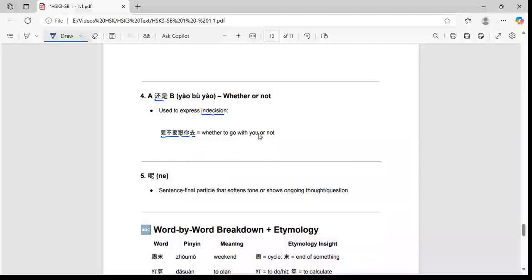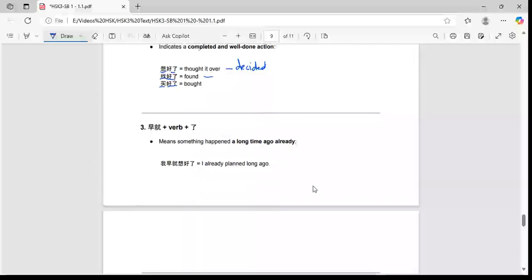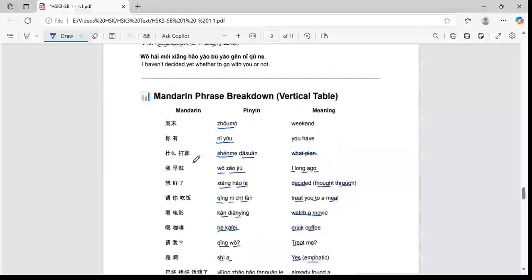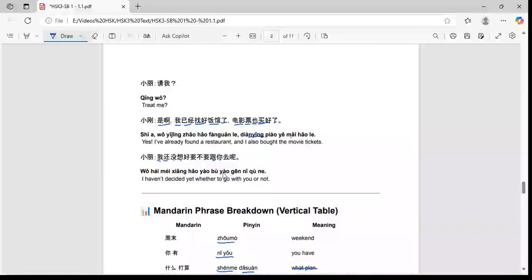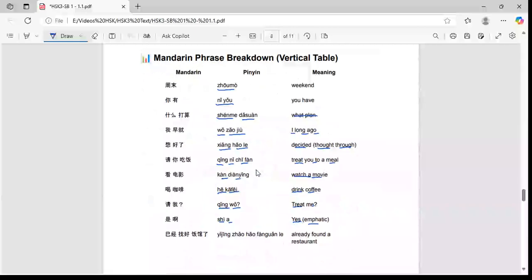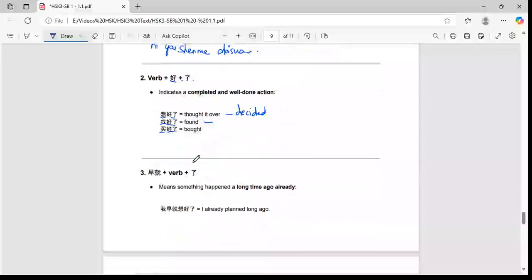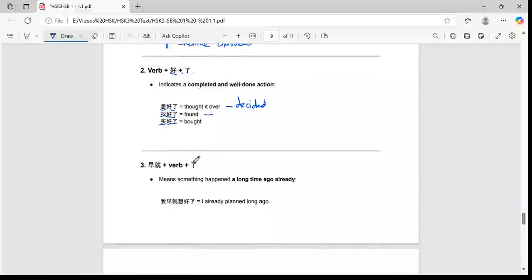And then the final thing in the grammar is the sentence final particle 呢 that softens the tone or shows ongoing thought or a question. So that is why the female is saying that I haven't yet decided in a soft tone. Okay. 要不要跟你去呢. It softens the tone and also it indicates the indecisiveness over here.